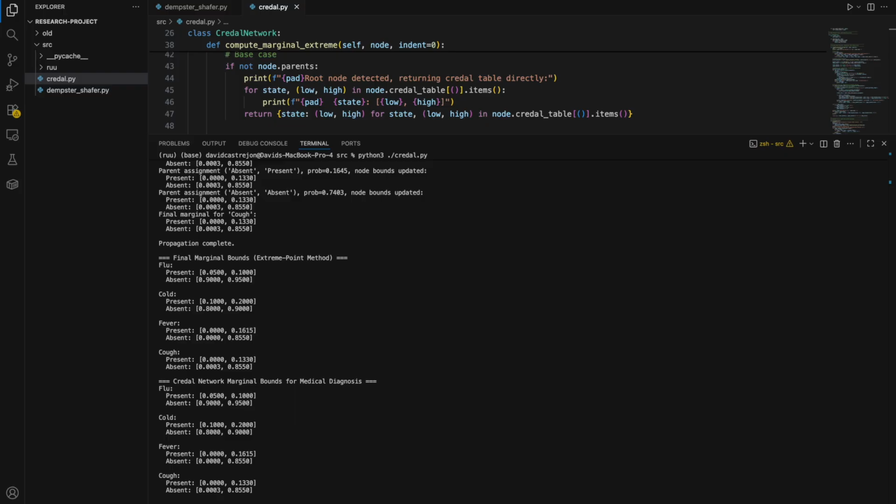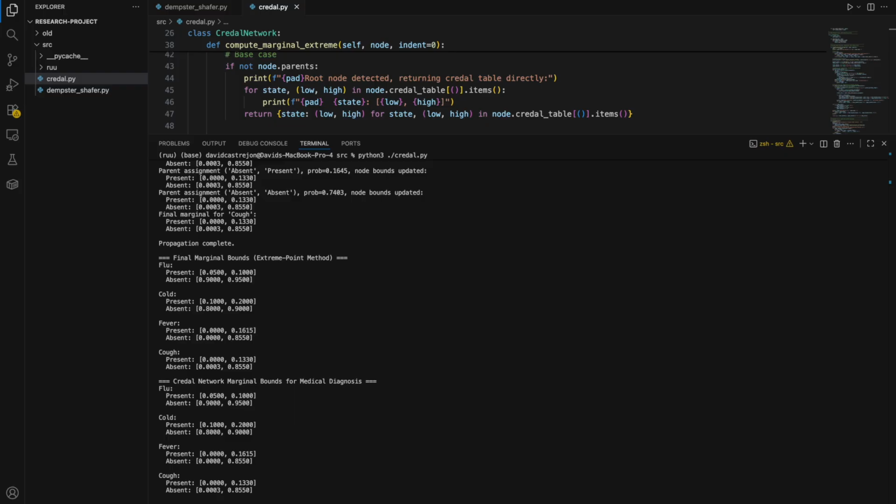For the Credal networks, they encode imprecision within the model itself, while the Dempster-Shafer approach expresses imprecision through these belief and plausibility calculations after the evidence combination. Comparing these two results, we can see how these frameworks handle uncertainty.